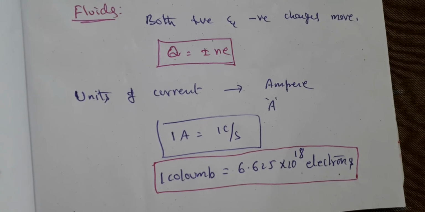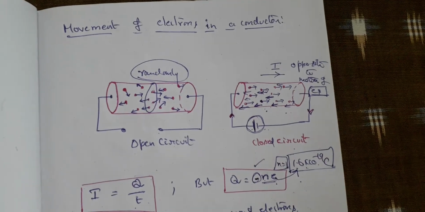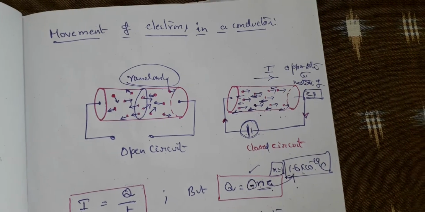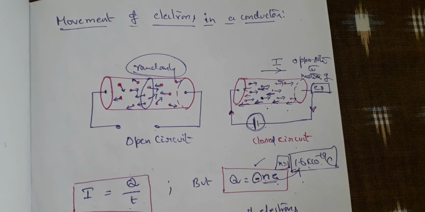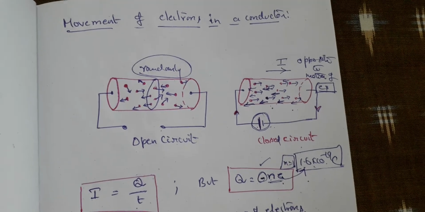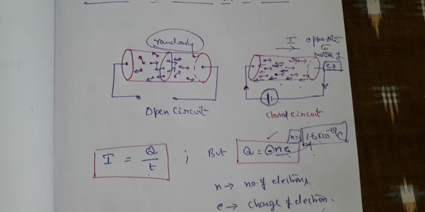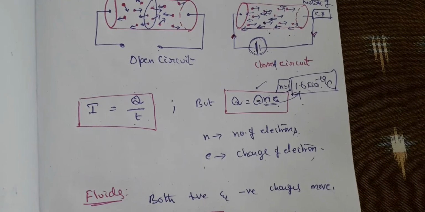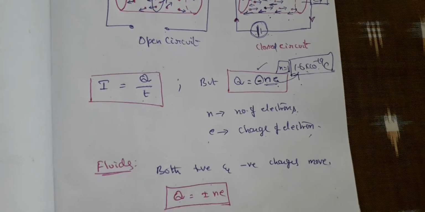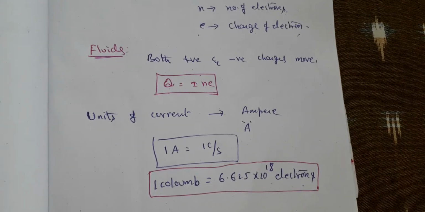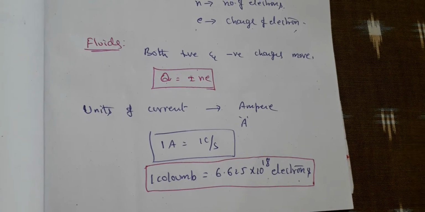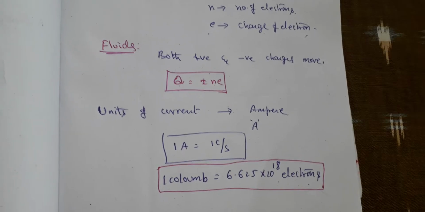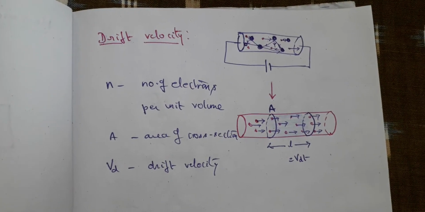Okay, children? So now pause the video and copy down the notes. Movement of electrons in a conductor: in an open circuit, their movement is random. In a closed circuit, there is a specific direction for the motion of electrons. Always remember that the direction of the current is opposite to the movement of electrons, and I is equal to Q by T, where Q is equal to NE. In the case of fluids, we have both positive and negative charges. And 6.625 into 10 to the power of 18 electrons can make 1 coulomb. So the next topic here is drift velocity.